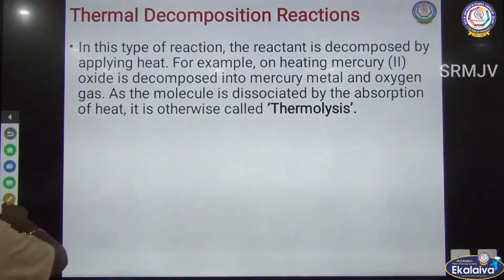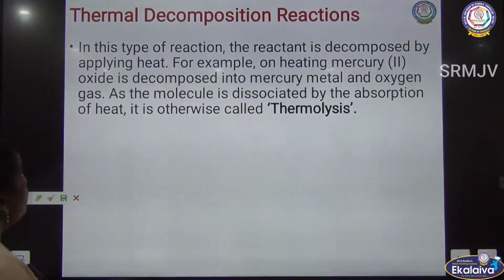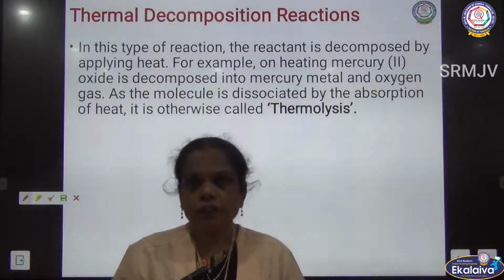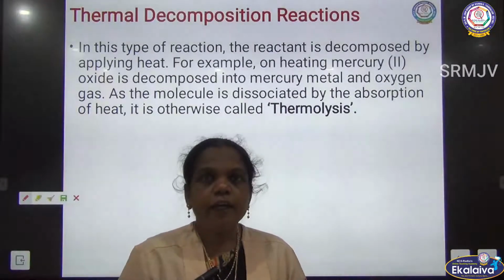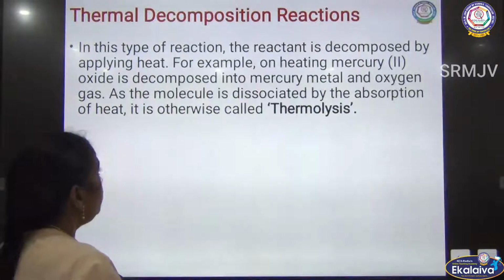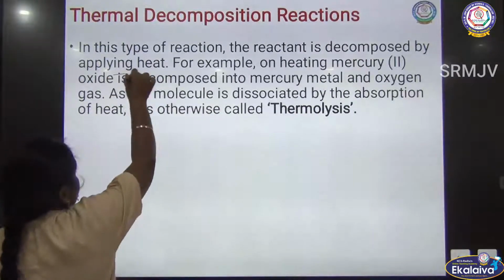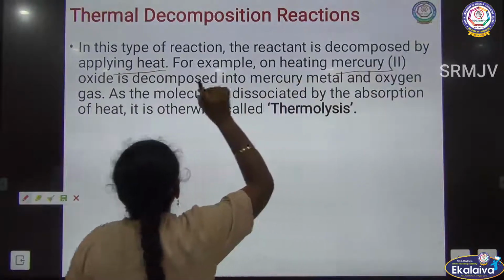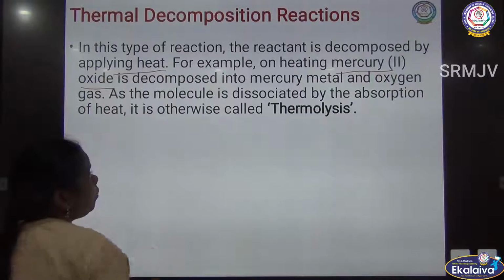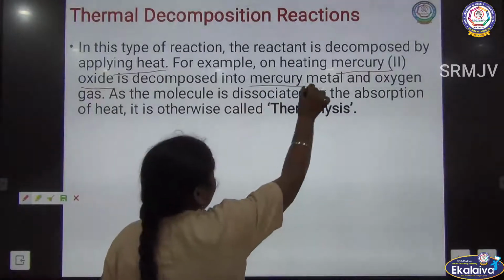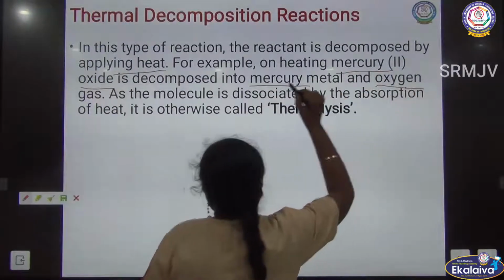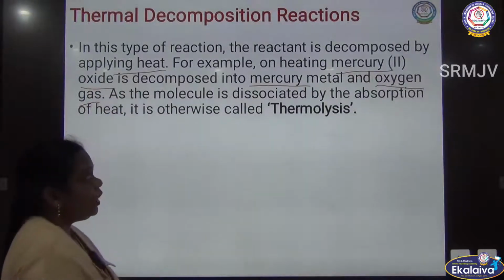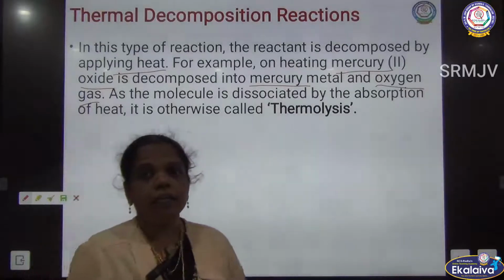In this reaction, we already know that the word thermal means heat, so we require heat energy. Here we apply heat energy to decompose. On heating, mercury(II) oxide is decomposed into mercury metal and oxygen gas. So the molecule dissociates by the absorption of heat energy.